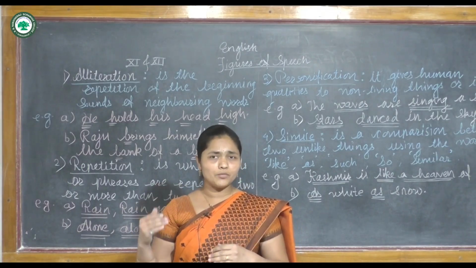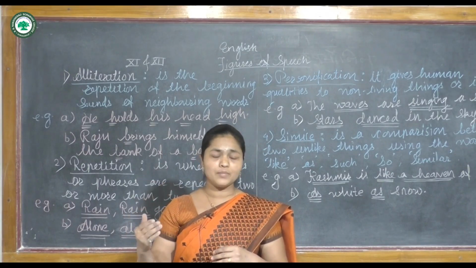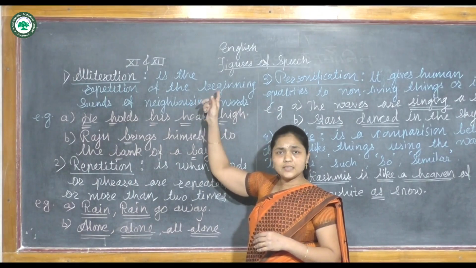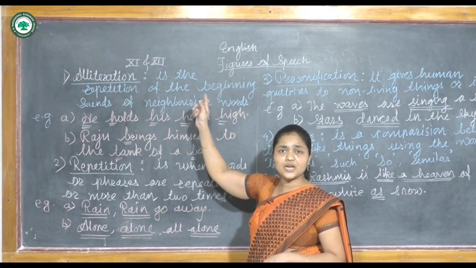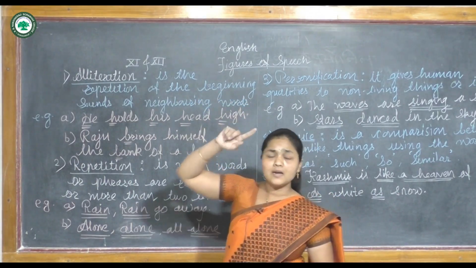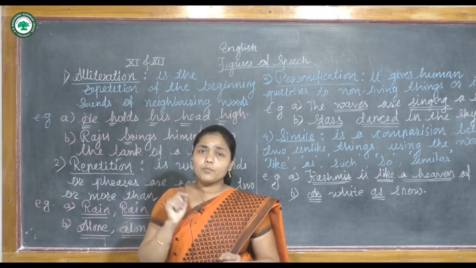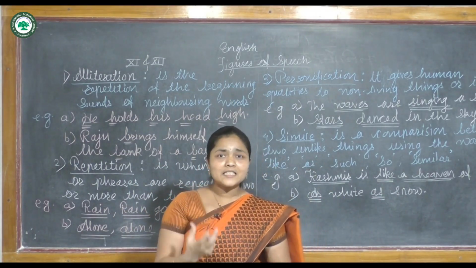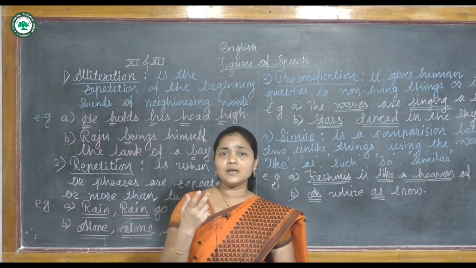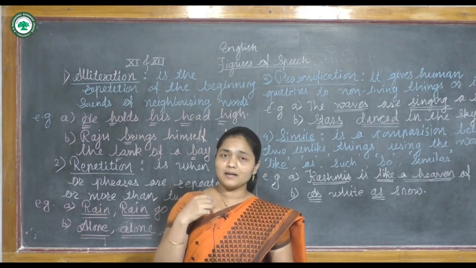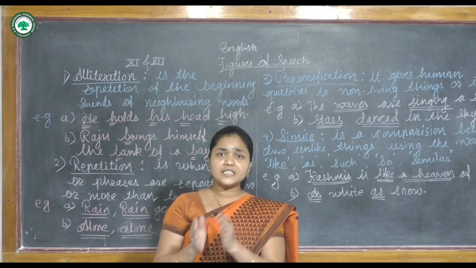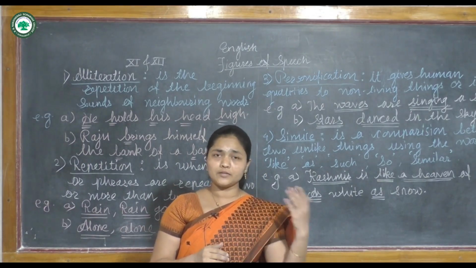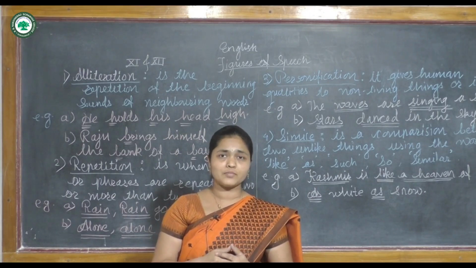Because of the rhyming words, the rhyme scheme, and lots of figures of speech used in the poem by the poet, the poem becomes beautiful and touches the heart of the reader. That is why poetry is different from other literary forms.